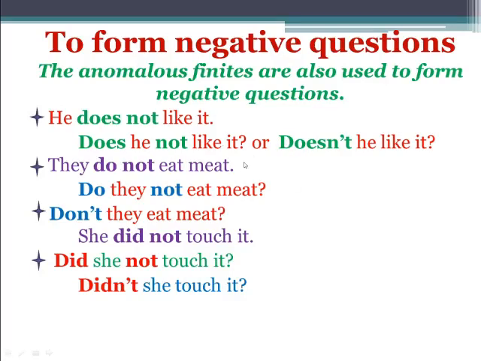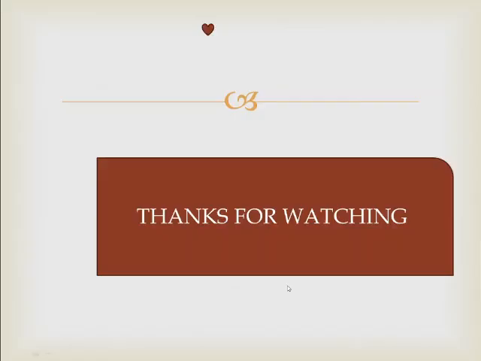They do not eat meat. Do they not eat meat, or don't they eat meat? Okay, don't they eat meat? She did not touch it. Did she not touch it? Didn't she touch it? So these are the negative questions with negative forms. Okay, didn't she touch it? These are the ways. Okay, so everything is easy. I think it is very easy for you to understand.